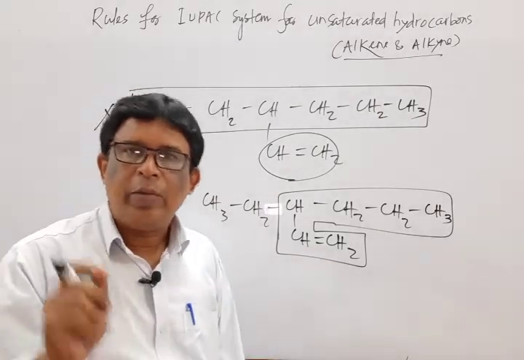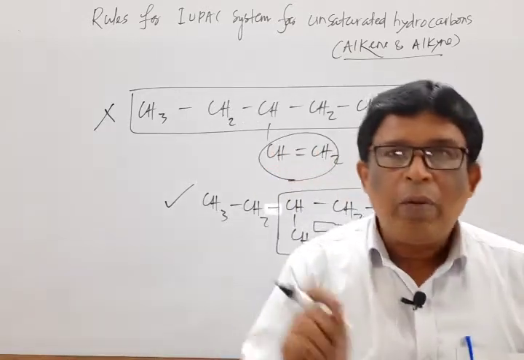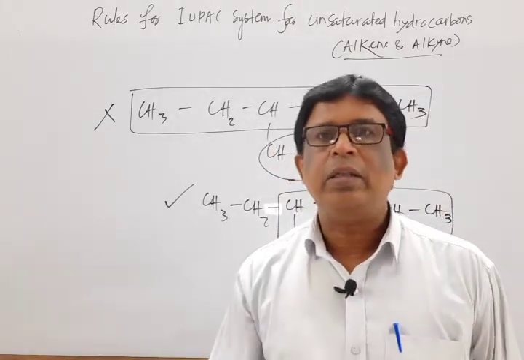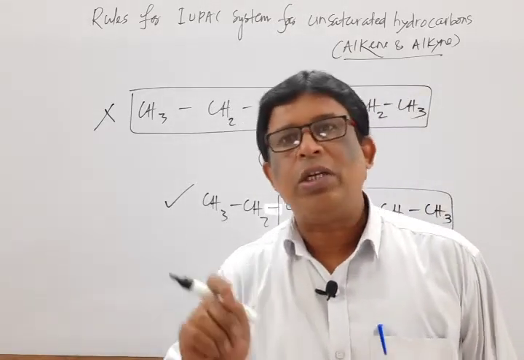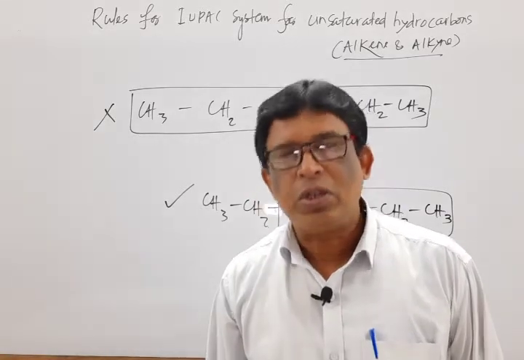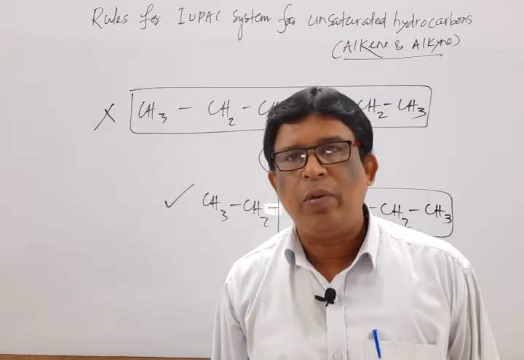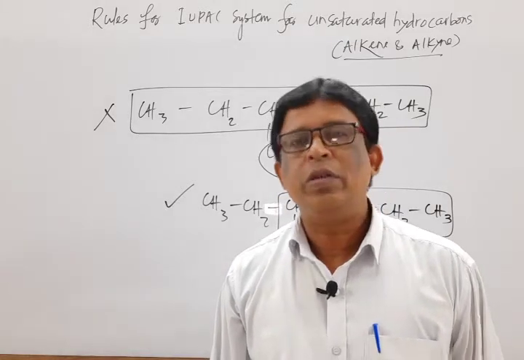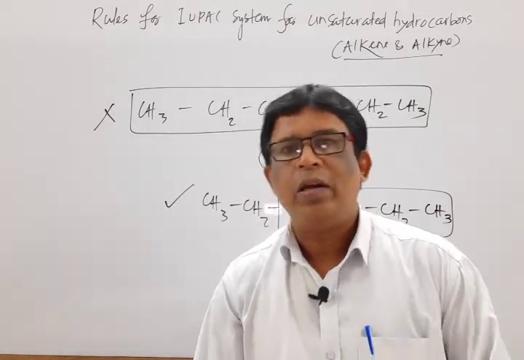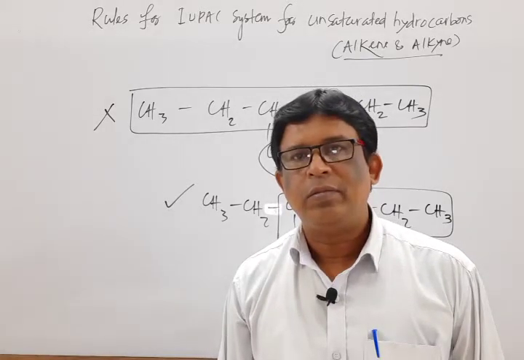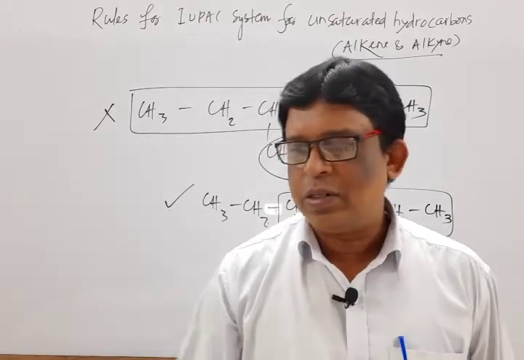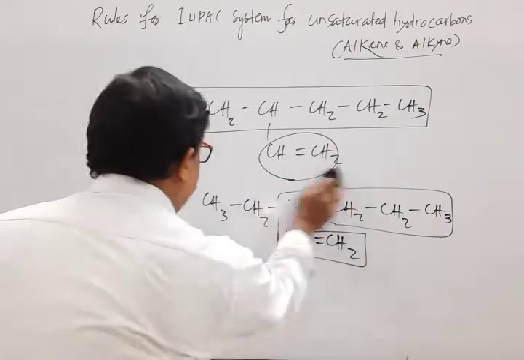That means, I repeat again, this rule said that we have to select the main chain, that is the parent chain, in such a way that it must contain the carbon-carbon multiple bond, that is a double bond or triple bond, which may or may not be the straight one. Okay. Next rule, move to the next rule.